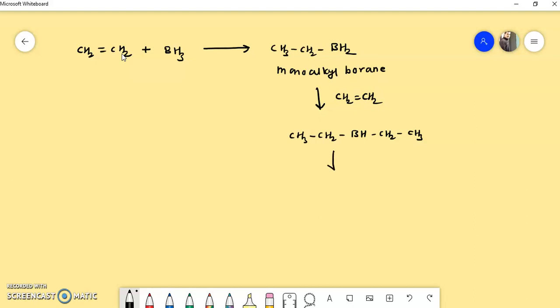Again this dialkyl borane reacts with a third molecule of alkene to form this compound, where CH3CH2 is taken three times and here is boron. The name of this compound is trialkyl borane. Now further, what happens? This trialkyl borane undergoes oxidation in presence of H2O2.